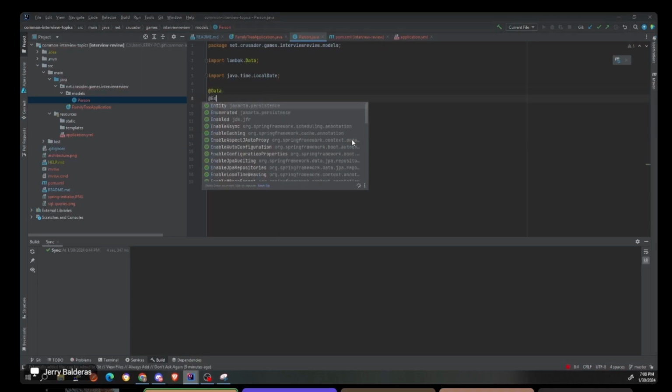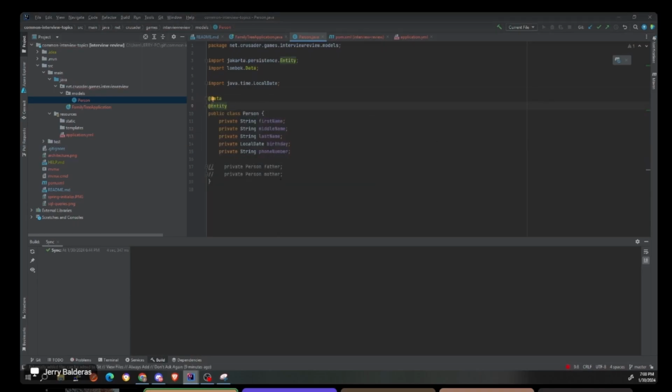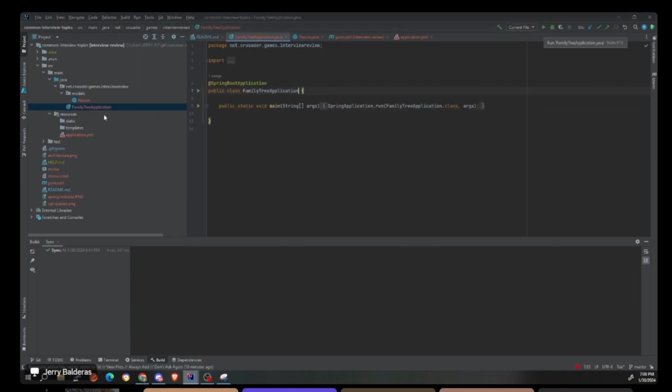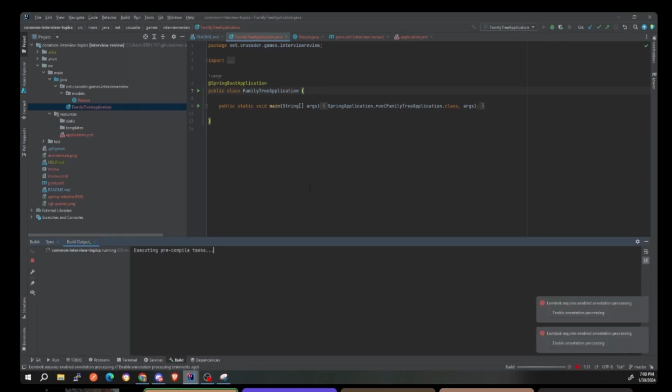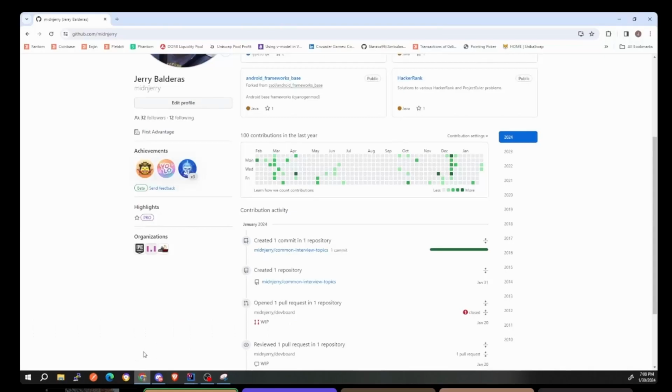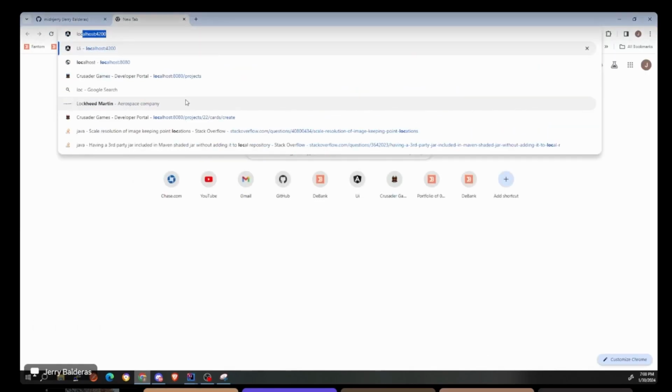So now that we've got that, let's go ahead and add @Entity, because now we're going to convert this. We're going to use H2 to make this into a database. And let me go ahead and run this. Why aren't you allowing me to run? That's weird. Enable annotation processing for Lombok. Let's go ahead and get this running, and then we can visit it in localhost.